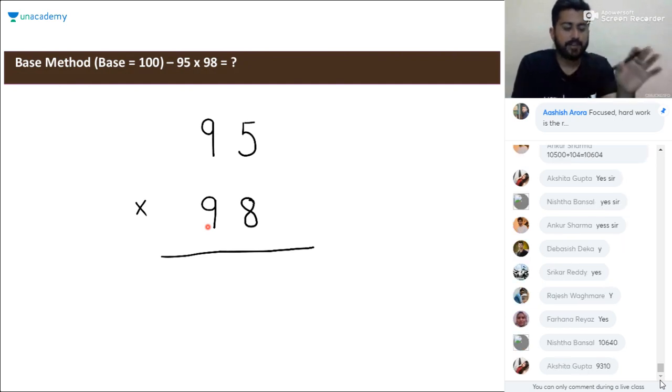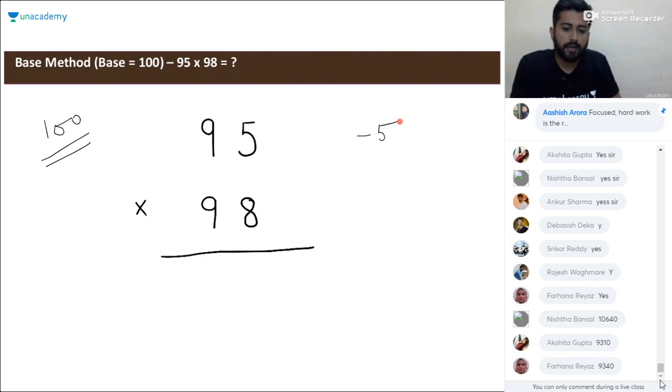So wait. First understand. Here, taking 100 as the reference, we will look for the deviation. Deviation for 95 will be minus 5, and deviation for 98 will be minus 2. Okay, deviation is minus 5 and minus 2.